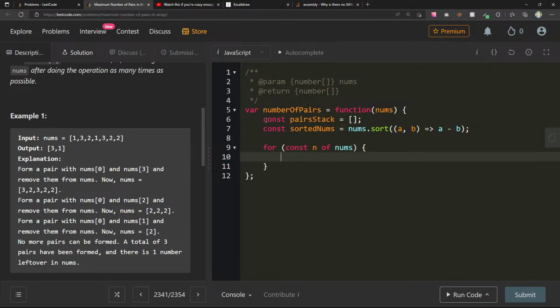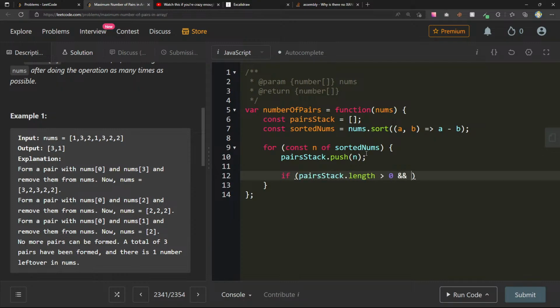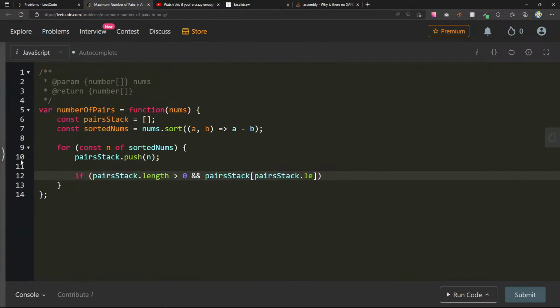So if it's empty, we can actually always push, right? So pairs stack: for n of sorted nums, pairs stack dot push n, if pairs stack dot length is greater than 0 and pairs stack at pairs stack dot length. Let me put this on a separate line, or maybe just increase the window here.